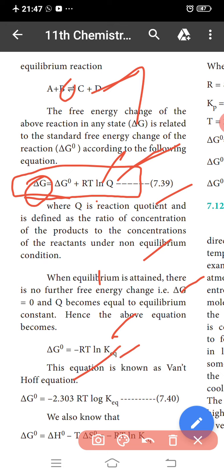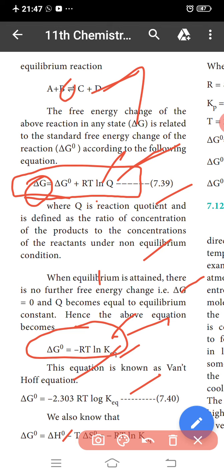Applying the log value in these equations, del G naught is equal to minus 2.303 RT log of K. So del G naught is equal to del H naught minus T del S naught, which is equal to minus RT ln K. This is the relation between the standard free energy change and the equilibrium constant.